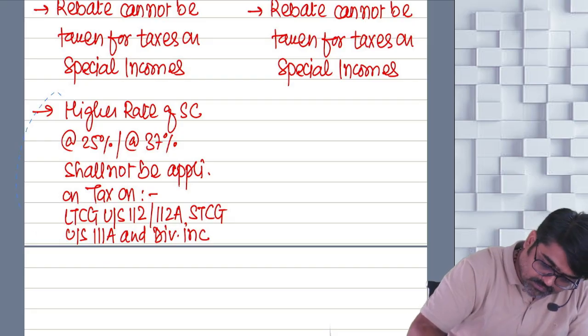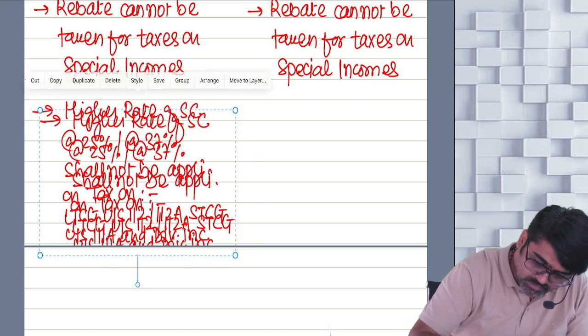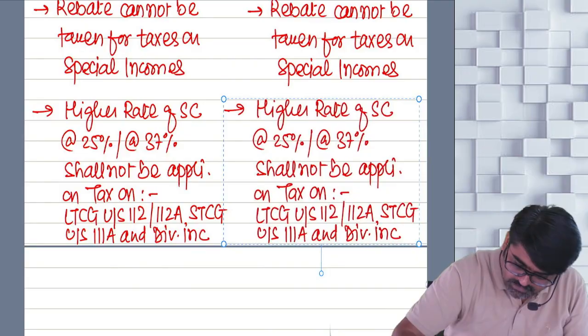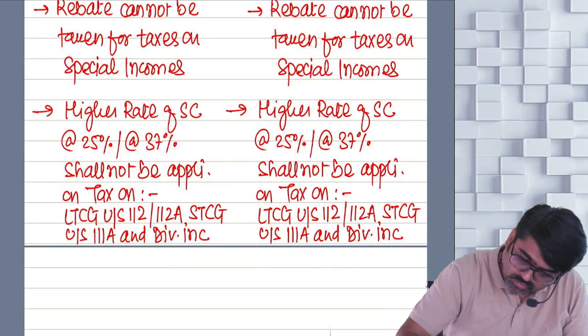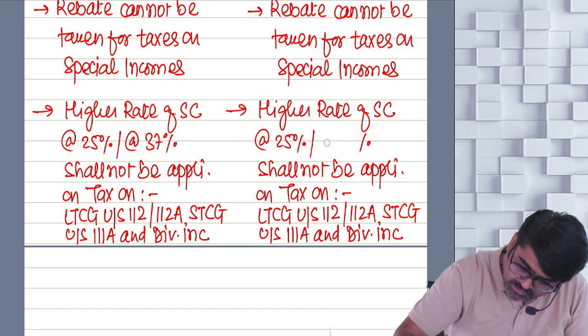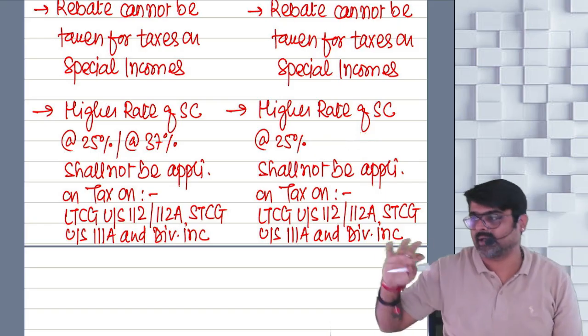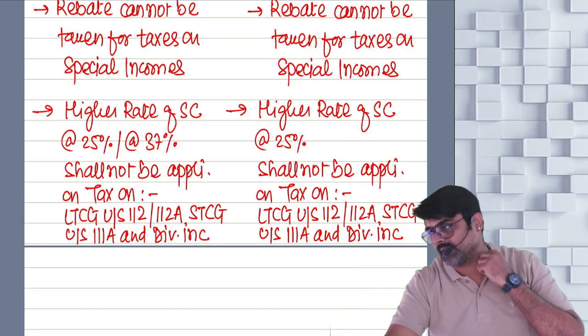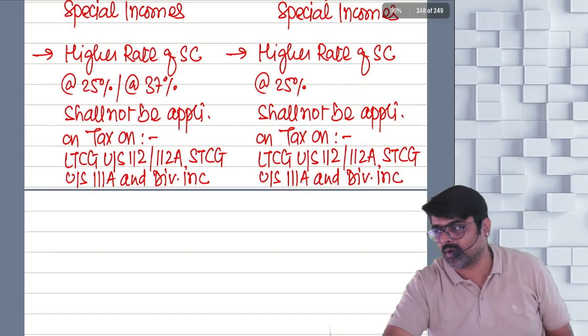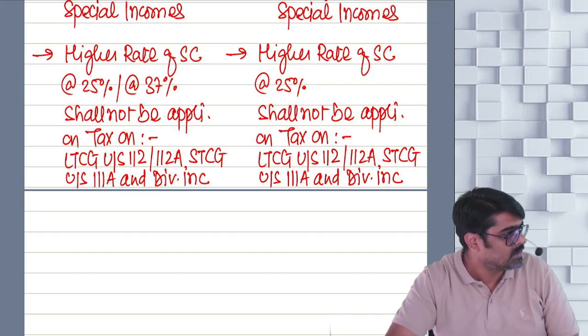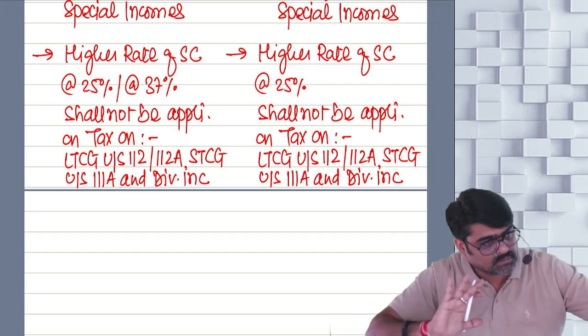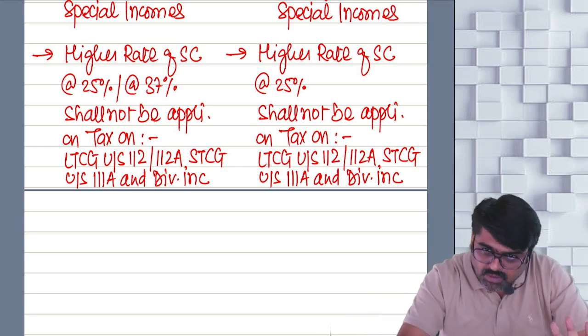The same point will be applicable here also. But wait, here the highest rate of surcharge is 25%, so I will not write this 37%. Higher rate of surcharge at the rate of 25% shall not be applicable on these taxes. Are you getting the comparison? Both the things, understanding or not?